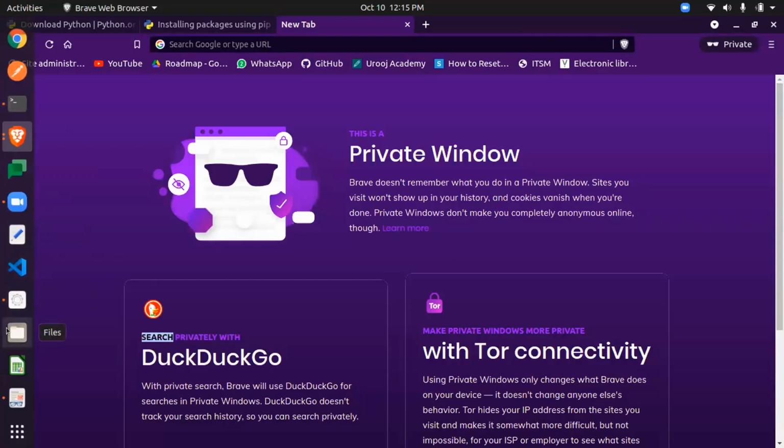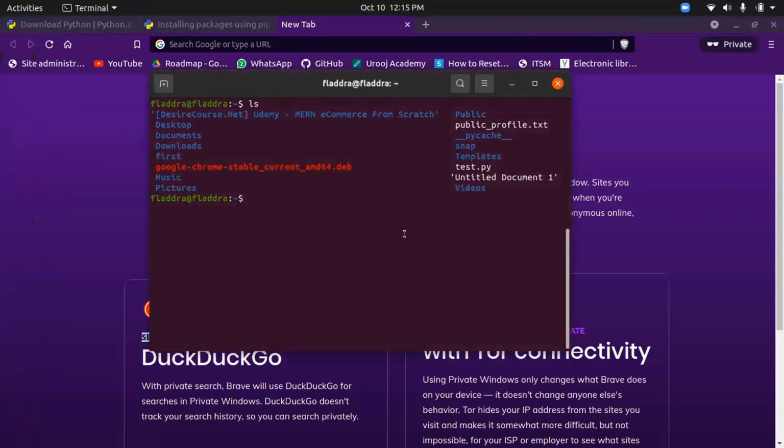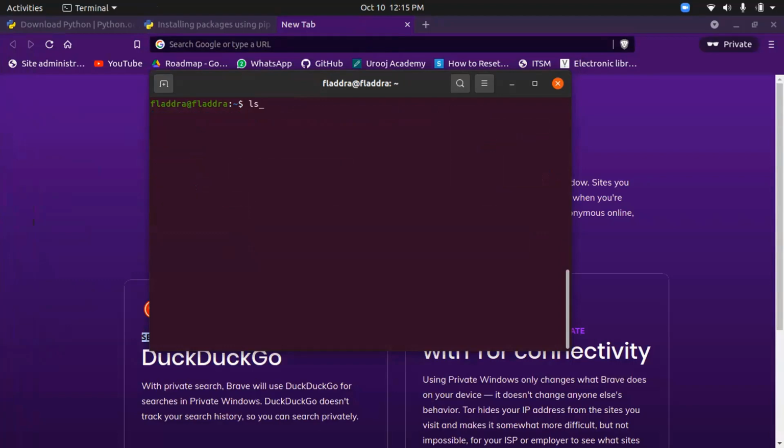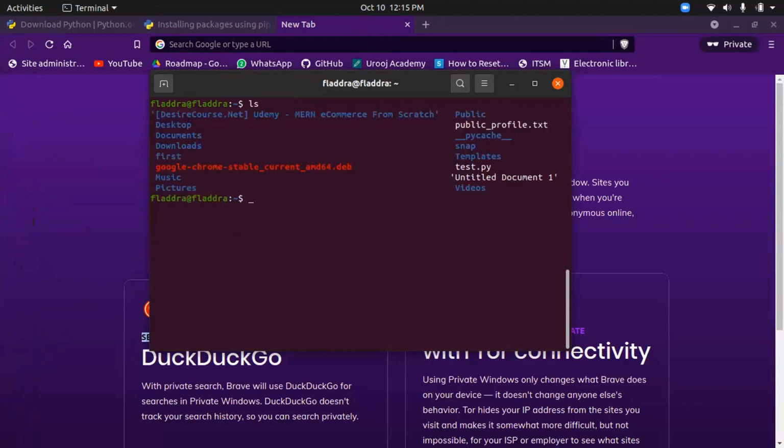So we'll go from the beginning. I'll go into the terminal again. Is my terminal visible? Yes. I'll clear this out and list all the directories. So these are the directories.